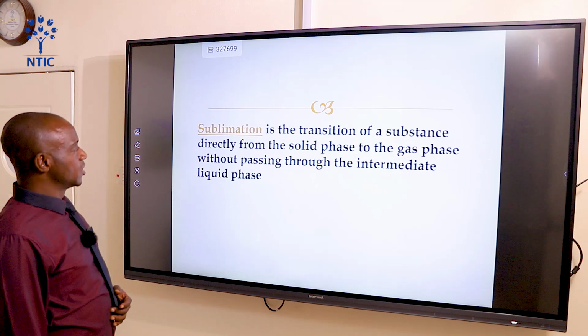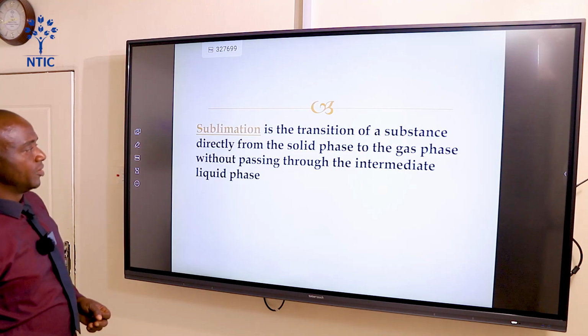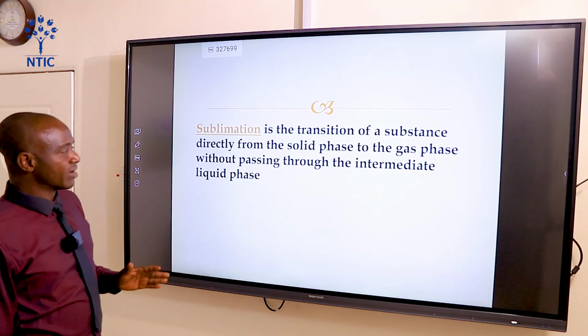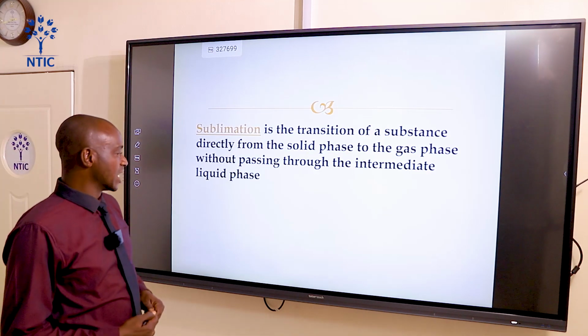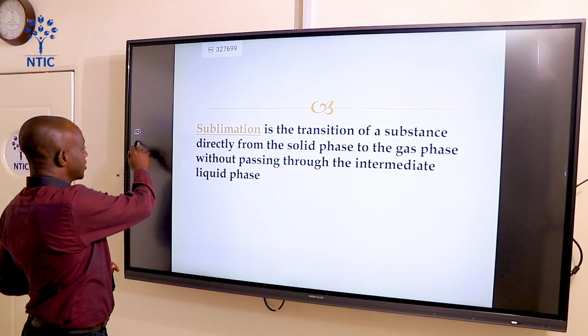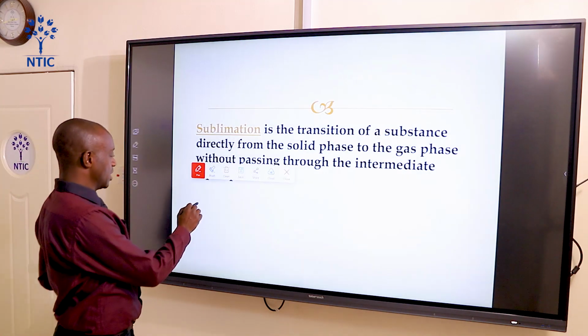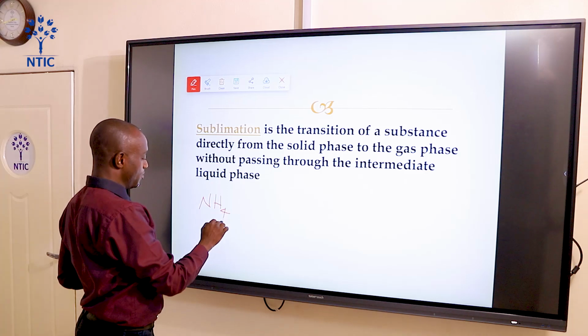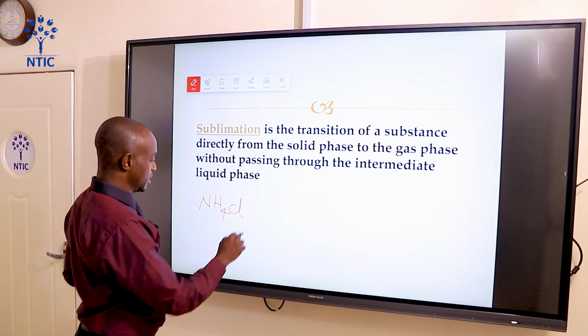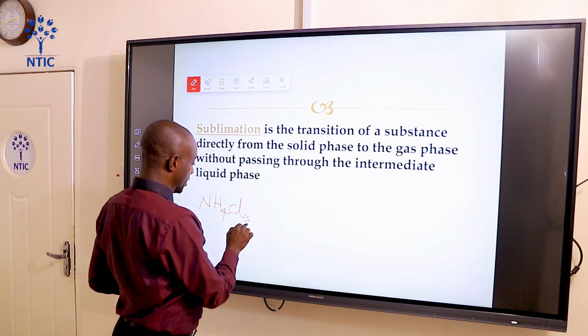The explanation. Sublimation is the transition of a substance directly from the solid phase to the gaseous phase without passing through the intermediate liquid phase. But here, let us even try to see the chemical equation. This is ammonium chloride. All right? Ammonium chloride is solid.